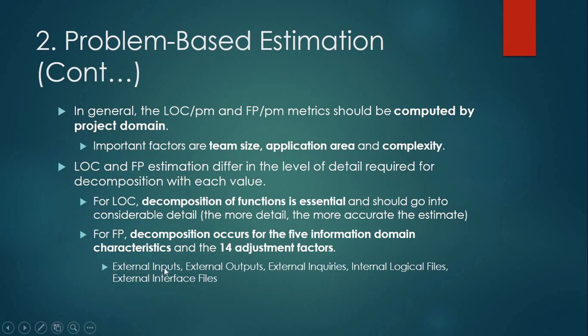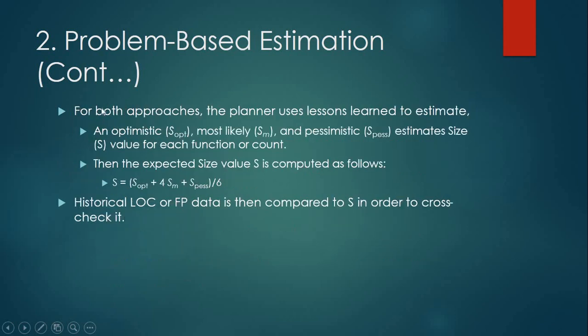These are the external inputs, external outputs, external inquiries, internal logical files and external interface files. So these are the 5 information domains for FP. For both approaches, the planner uses lessons learned to estimate optimistic, most likely and pessimistic size values for each function or count.